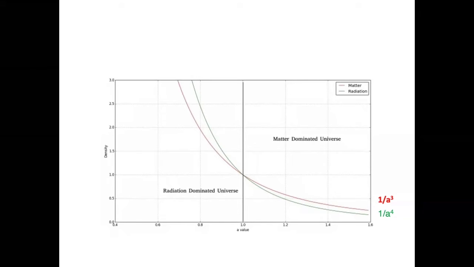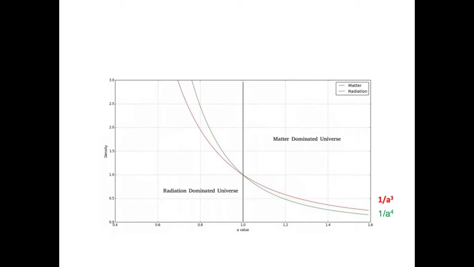with expansion, we reach the conclusion that because radiation falls with the fourth power of the scale factor, whereas matter geometrically dilutes with the cube of the scale factor, eventually radiation would dominate. So we can calculate when this transition happened if we know the present densities of matter and radiation.